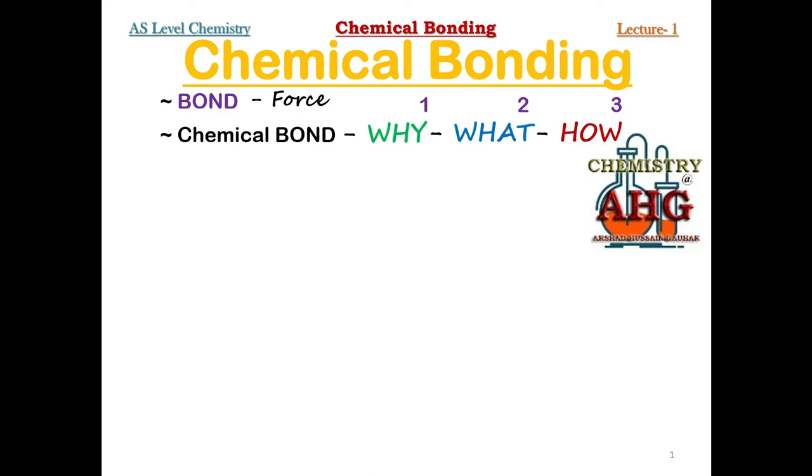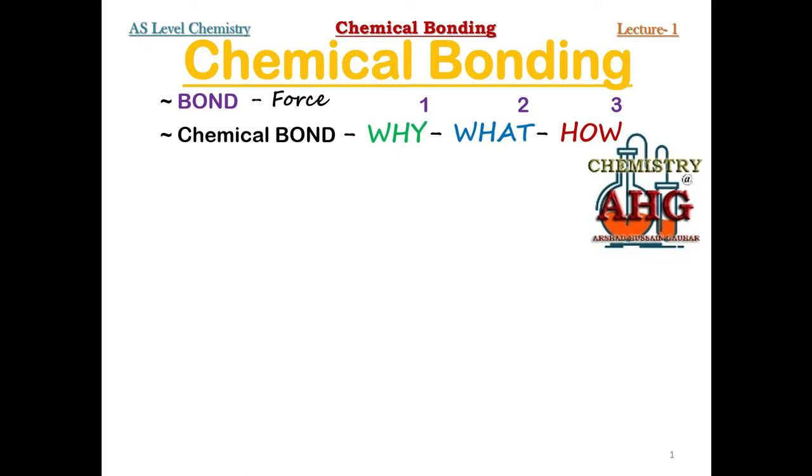Second thing, what happens whenever a chemical bond is formed? Why after making a chemical bond an element becomes stable? Whenever a chemical bond is formed by an element, the valence shell of that element is completed. When the valence shell of an element is completed, that element becomes stable.